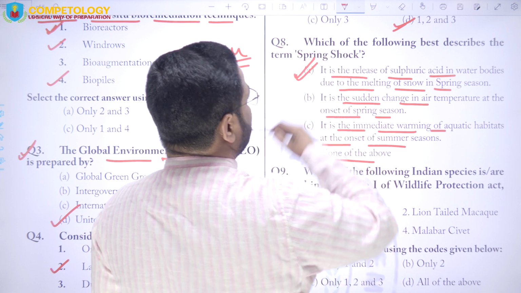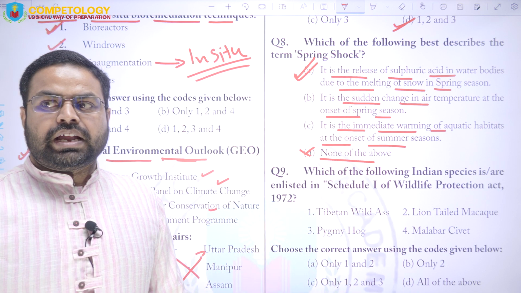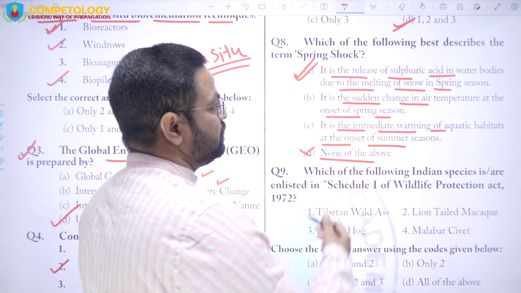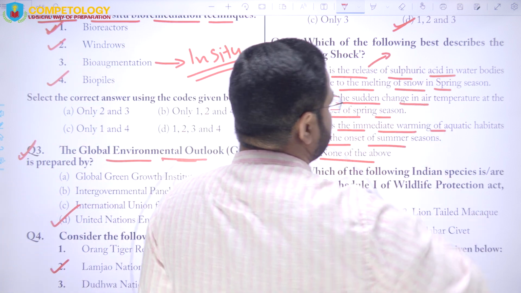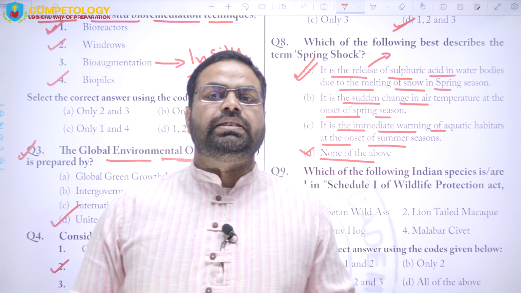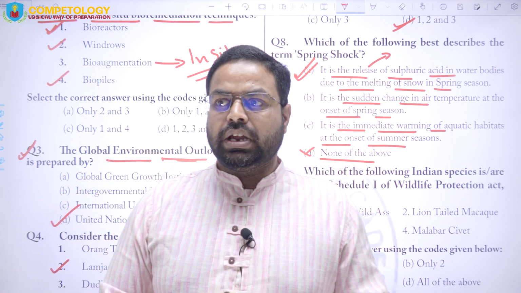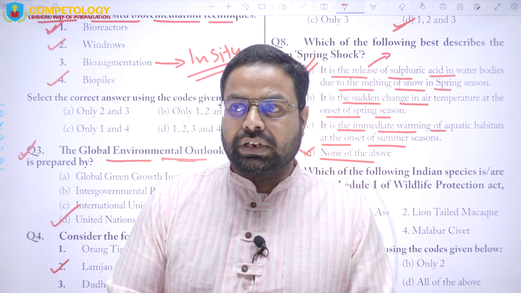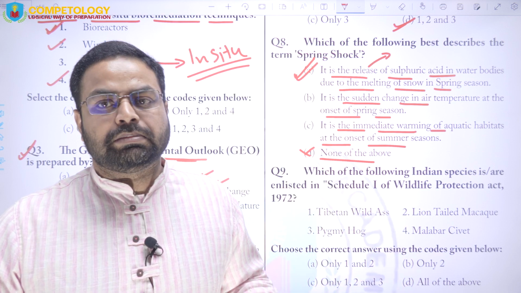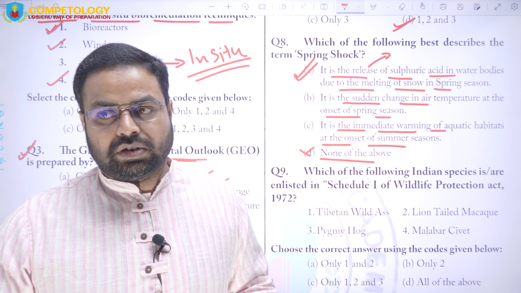So the most probable answer is the first one, that is option A. When the ice starts to melt after the onset of spring, what happens? The melting of the ice releases the dissolved carbon dioxide and also sulfuric acid, and this addition of sulfuric acid due to sudden rise in temperature and resultant melting of the ice is called the spring shock, right?